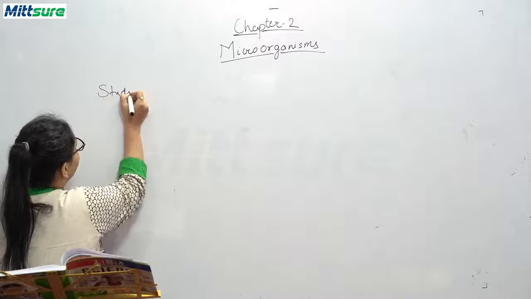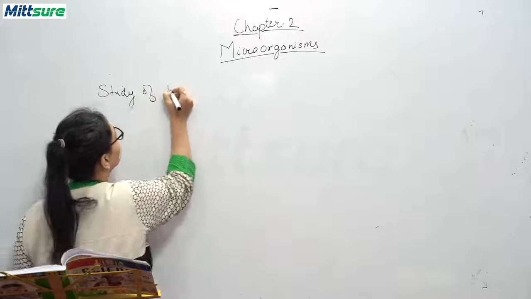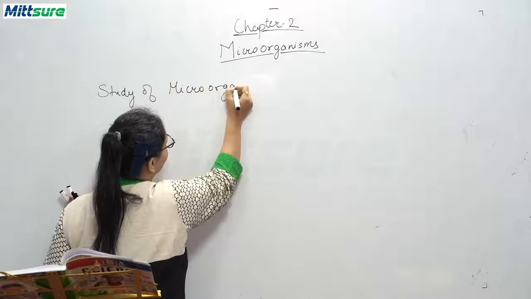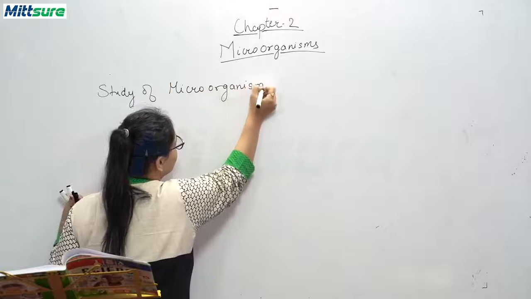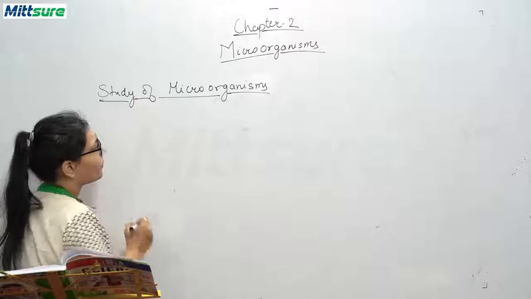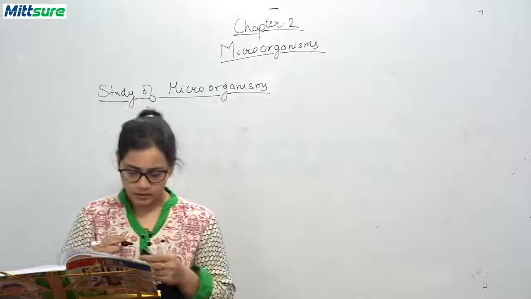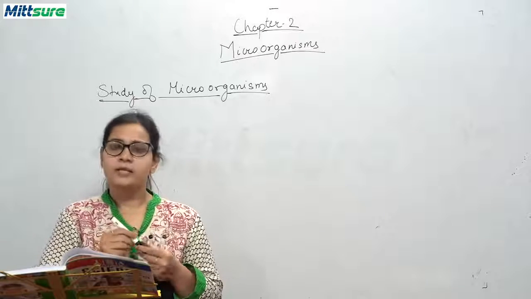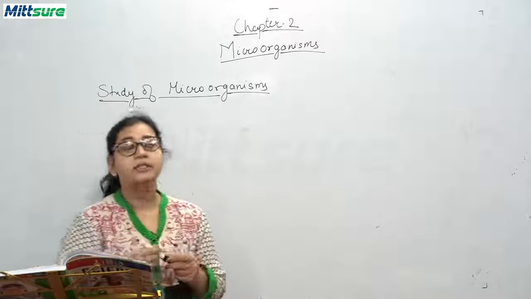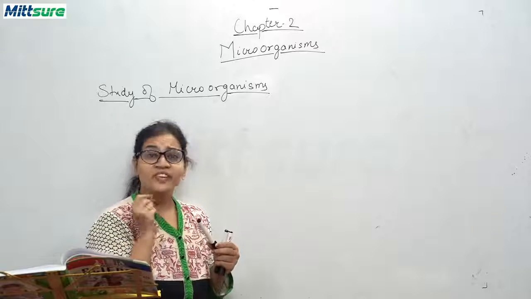Study of microorganisms. Okay, these microorganisms we cannot see with our naked eyes. They are very extremely small.